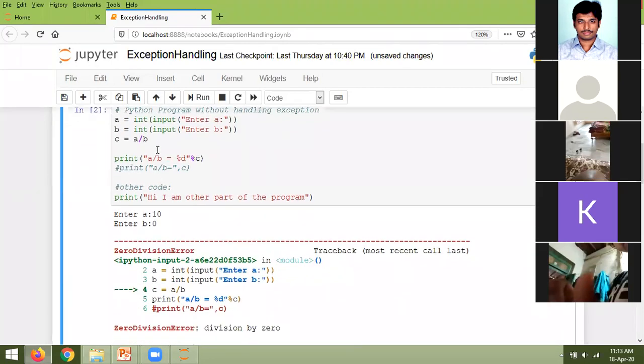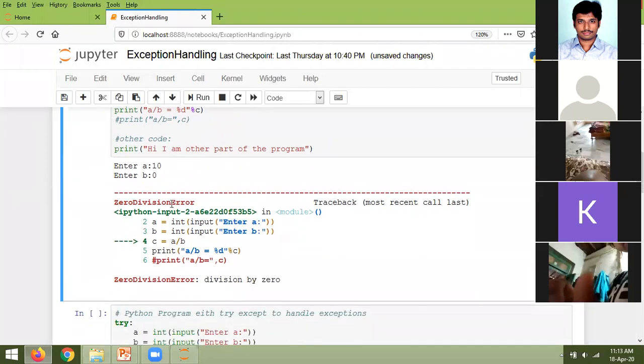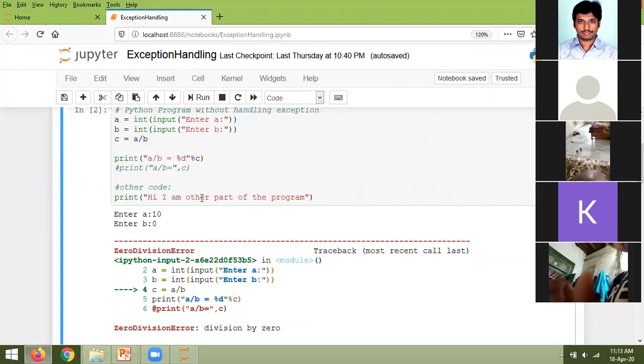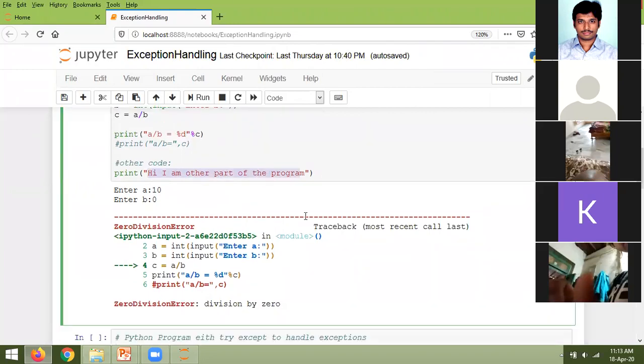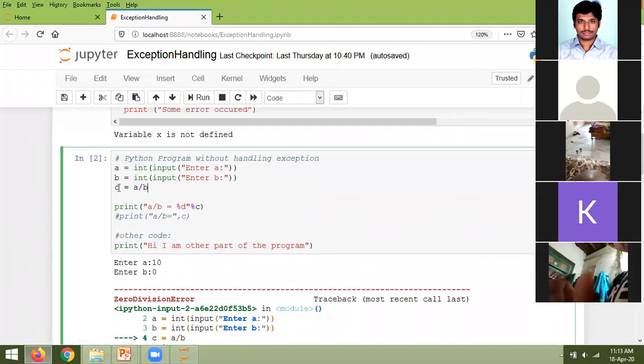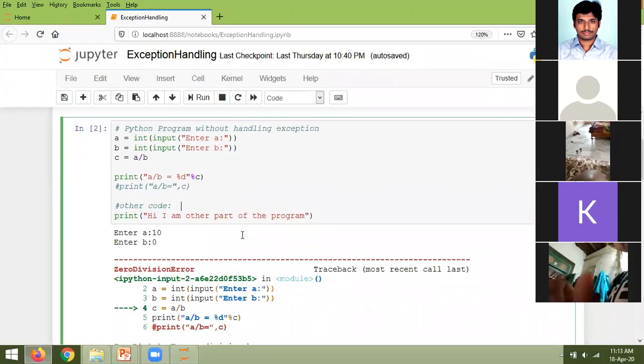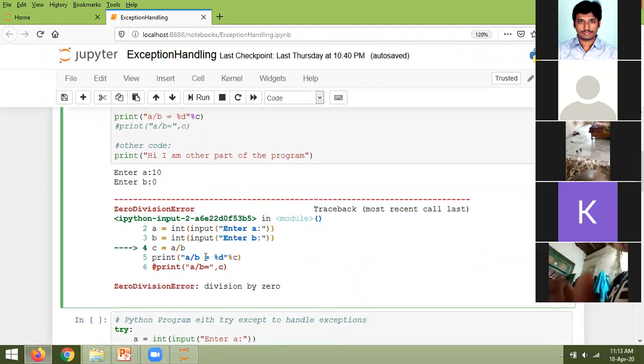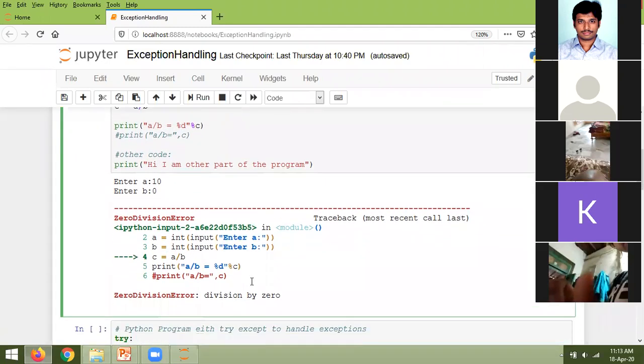Did you get any output like A by B equal to something, as in the previous case? Did you get any output from the other part of the program here? No. Why? Because you are getting an exception here, and once the exception occurs, the program has terminated and the remaining part of the program is not executed. That is the reason though you have the print statements here and here, you did not get any output. Now here it is showing a zero division error.